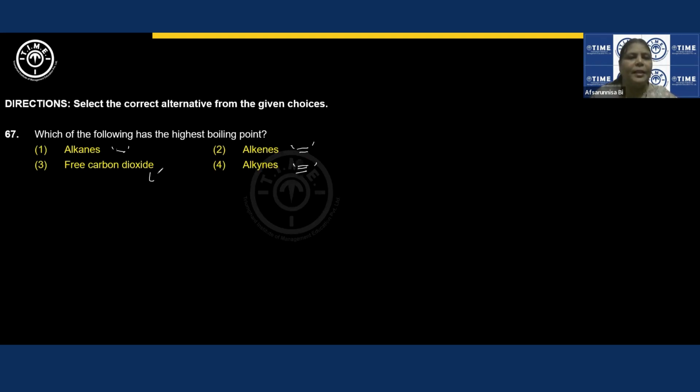Free carbon dioxide is in the gaseous state, meaning it will have the least boiling point. Hydrocarbons with triple bonds will have high bond energy, so to break those bonds, we need to spend more energy. So obviously, these hydrocarbons will have the highest boiling points, right? Alkynes. Okay, next question.